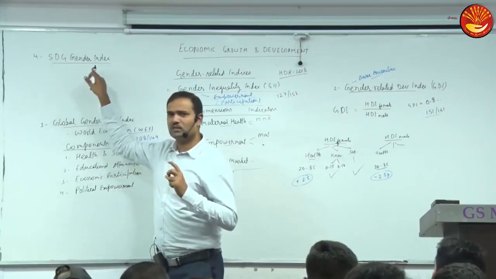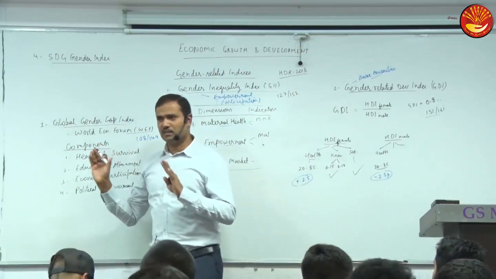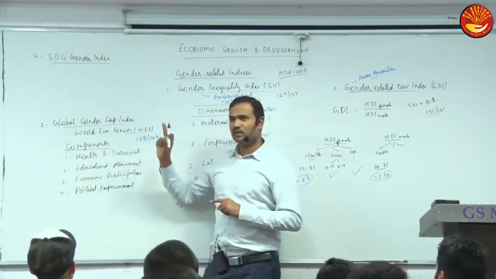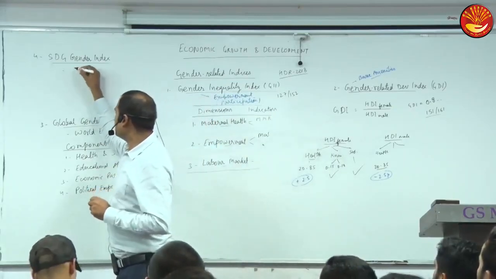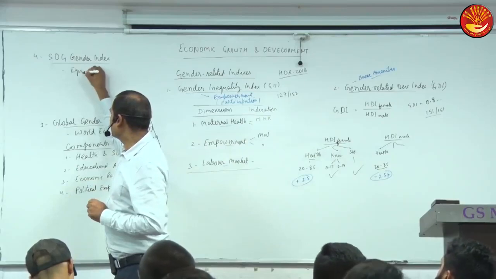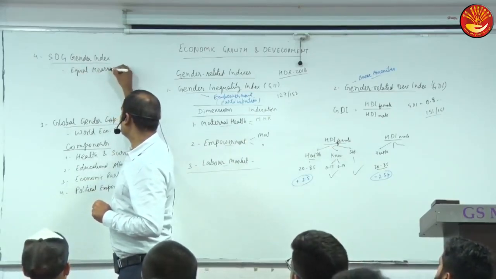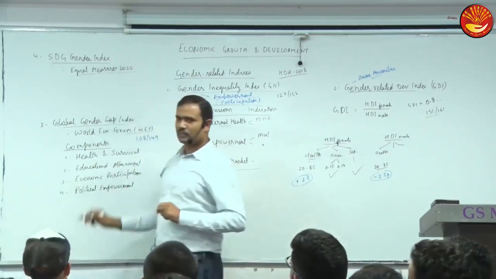Can you guess what should be there? Gender disparities. Gender index means gender disparities will be measured, but in which aspect? In terms of the SDGs. Actually it was developed by Equal Measures 2030.